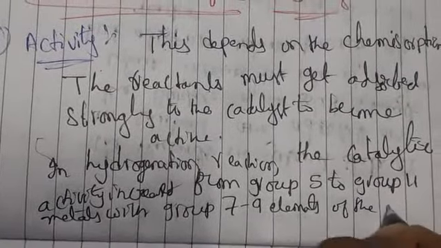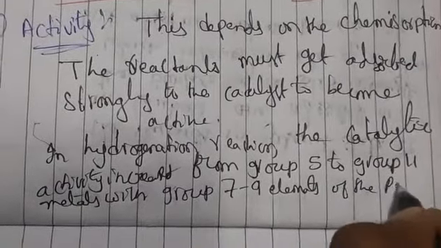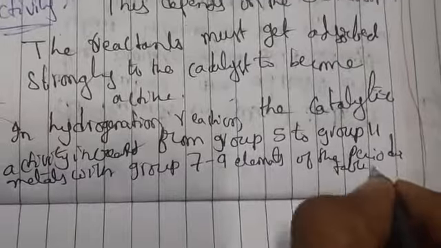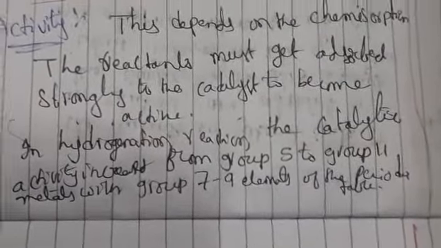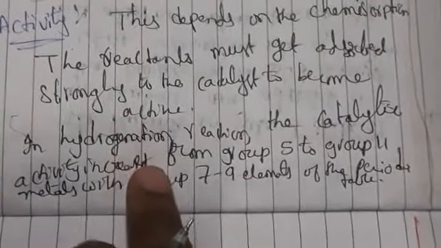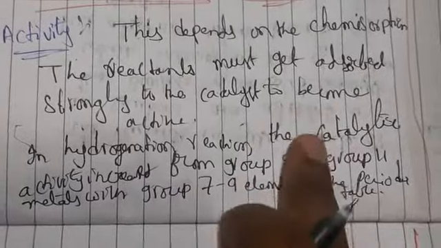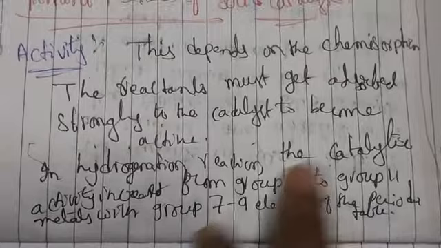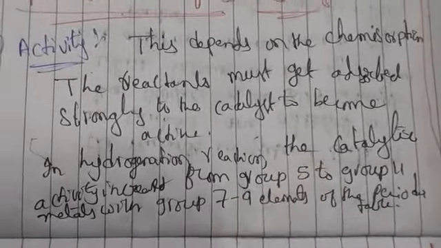What is the meaning of this? What I have told is the catalytic activity. From group 5 to group 11, whatever metals we are taking, with group 7 to 9 elements, the catalytic activity is going to increase. I have told you about the hydrogenation reaction.